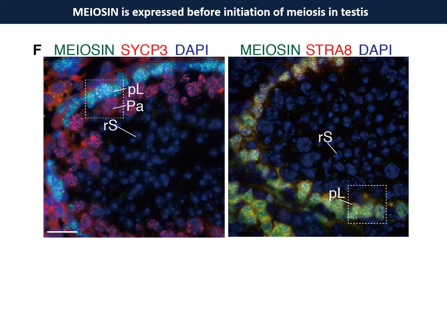Meiosin was expressed in pre-meiotic cells, but not in SYCP3 positive spermatocytes or haploid cells. And meiosin was co-expressed with STRA8 along the outer basement. Altogether, these indicate meiosin protein is expressed before the initiation of meiosis in testis.